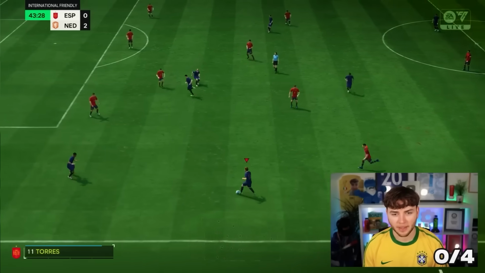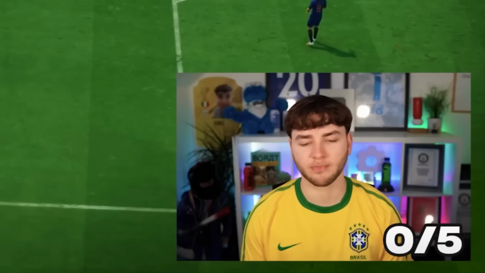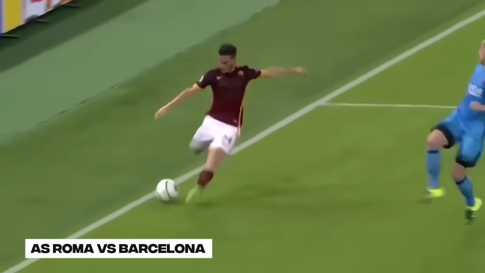Make the run, Vampy. Flying header! No, he's just scored another volley. And we failed. Let's get into this next goal, which is 2015, and it is the Florenzi long shot against Barcelona in the Champions League.